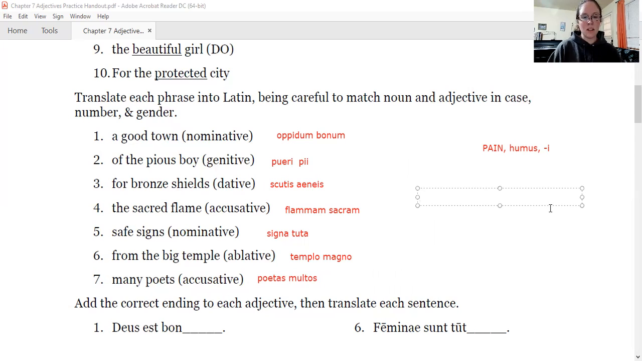So adjectives agree with the nouns they modify in case, number, and gender, not necessarily the ending. Okay, so just watch out. Be really careful with that stuff.